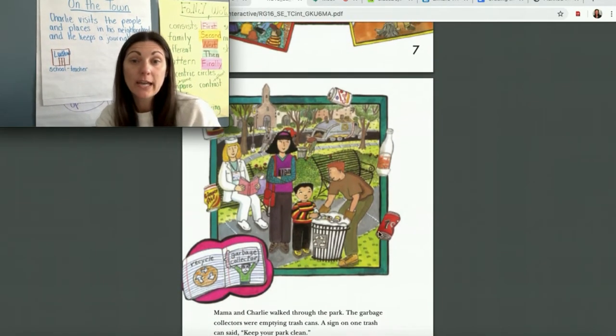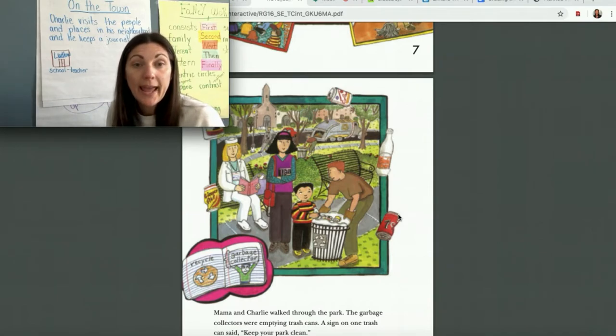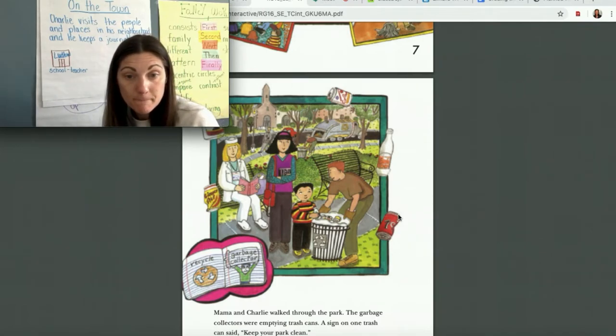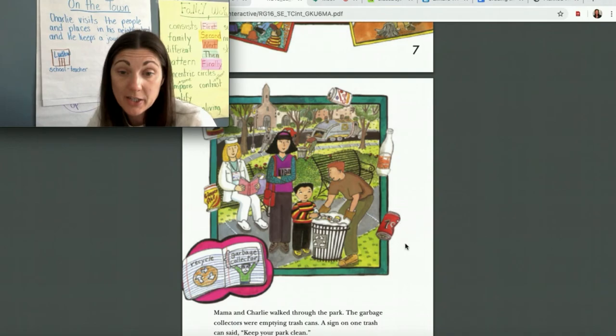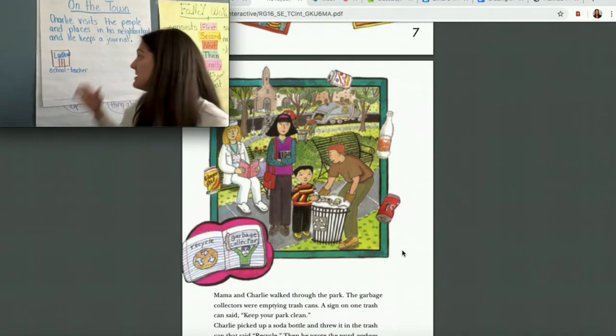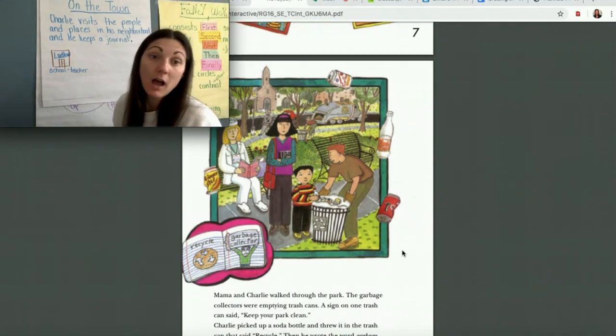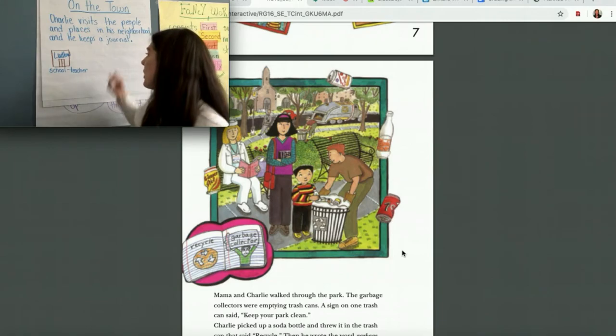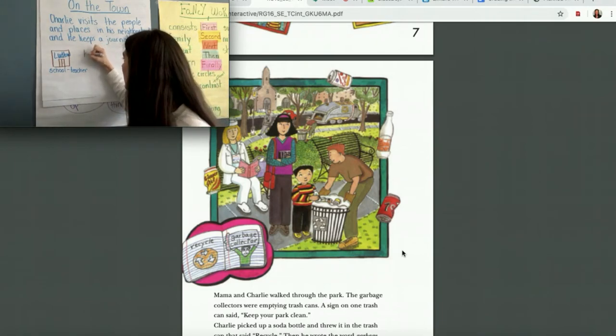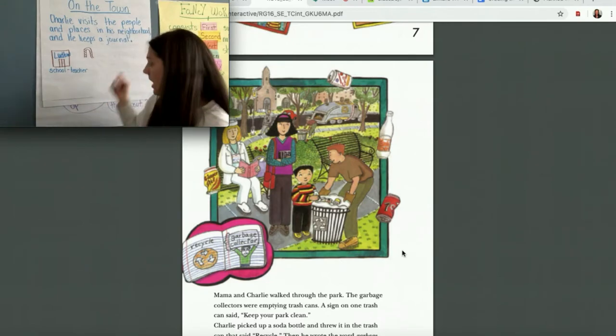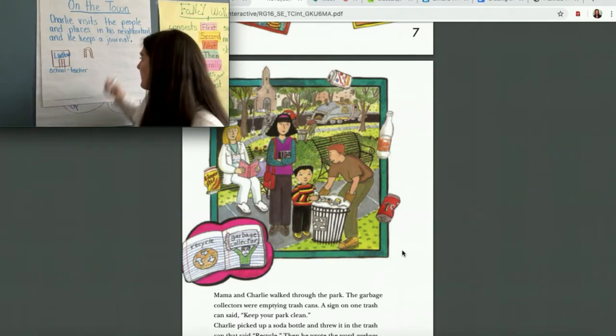Oh, and then look, he's at the park. And who does he see at the park? He sees the garbage collector. All right. So next I could draw a picture of a park, right? I like to draw a little sliding board here. I always think of the park when I see the sliding board. So there's my sliding board. And then I might write park.